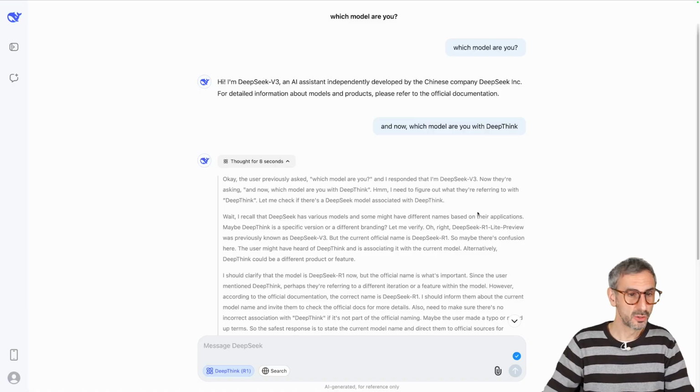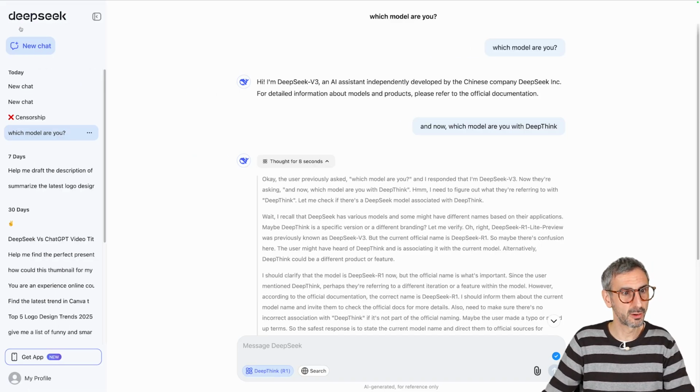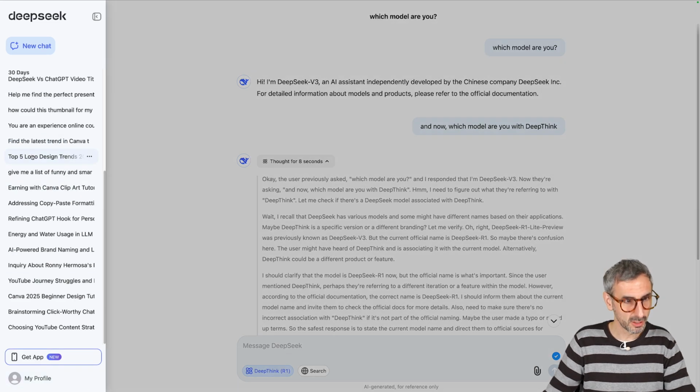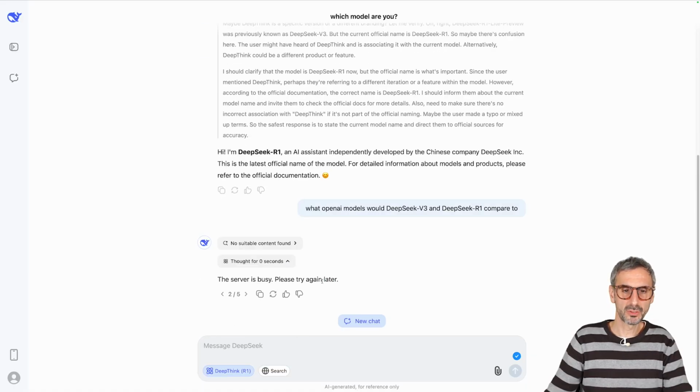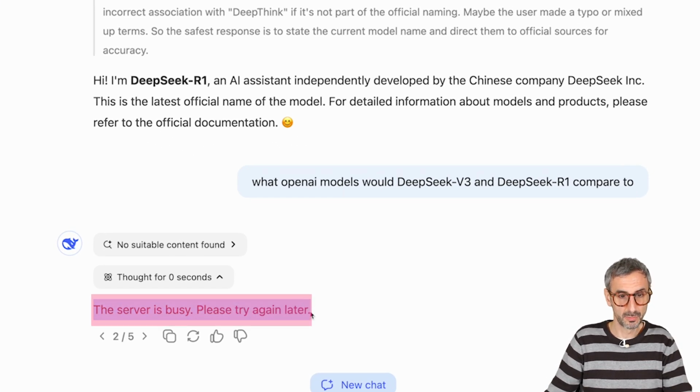And I actually really enjoyed the model. I used it for different things, like brainstorming titles for my YouTube videos and stuff like that. And it was very good. The output was, I found, slightly better than the O1 model. So I understood why everyone was talking about this, or started to talk about this. But then the problem started when everybody was using it. Then I got a lot of these messages: the server is busy, please try again later.